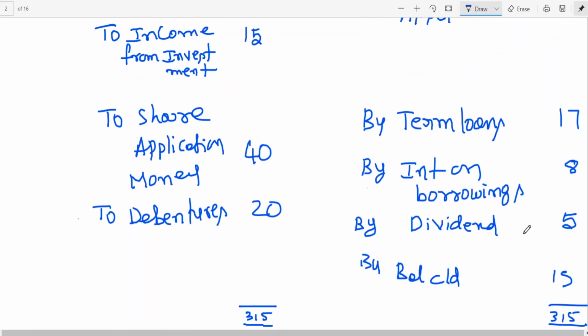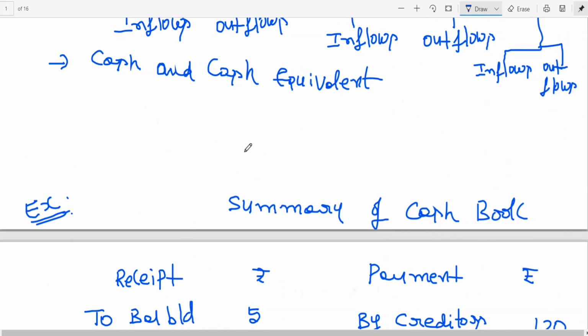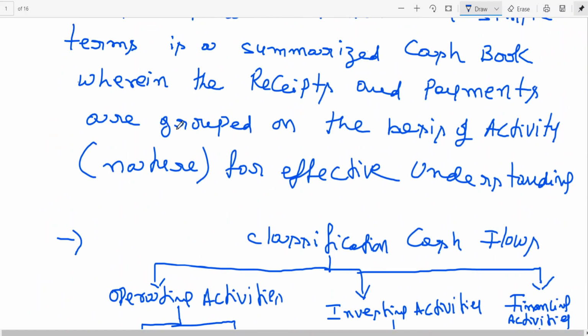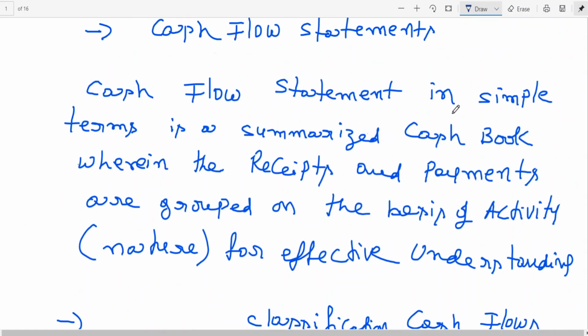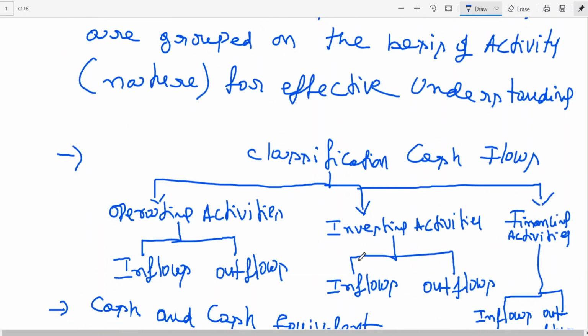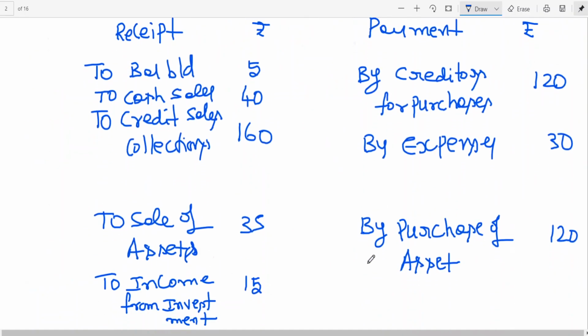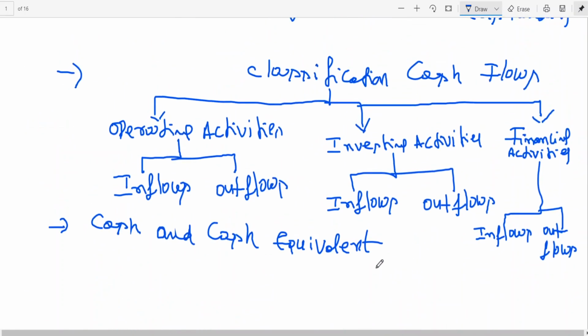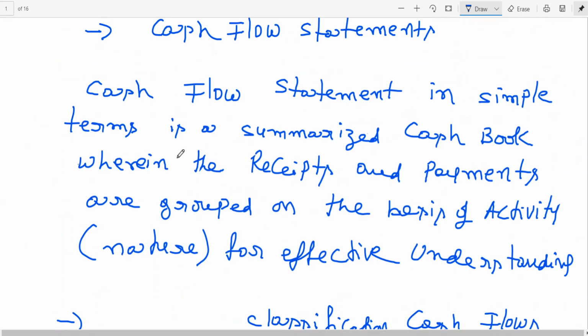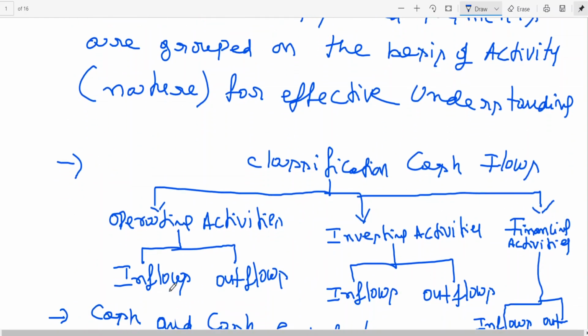Now this is summary of cash book, no? And this is, as I told you, cash flow statement. Cash flow statement, in simple terms, is a summarized cash book where receipts and payments are grouped on the basis of activity. So I think summary of cash book, that's fine. Now he's saying that summarized cash book wherein receipts and payments are grouped on the basis of activity.